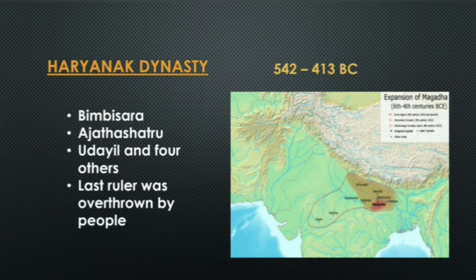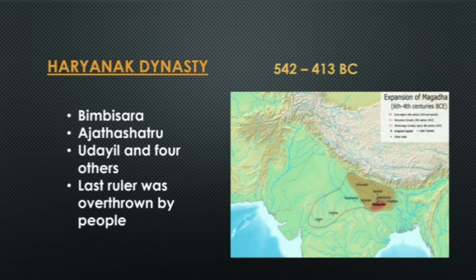All these points we had already discussed in separate videos. Bimbisara established the Magadh region by marriage alliances. His son was Ajatashatru, but Ajatashatru took more aggressive policies and attacked many areas to bring them under his control. Then Udayin and 4 other rulers ruled the Haryanak Dynasty. The last ruler of the Haryanak Dynasty was overthrown by the people.